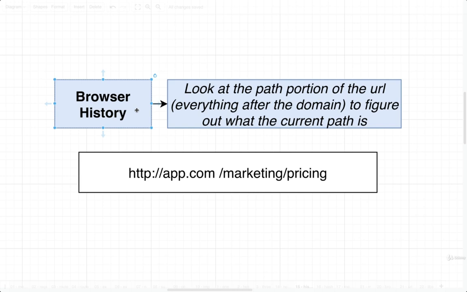This is an object that is going to decide what path a user is visiting inside of our application by taking a look at the URL inside the address bar. Browser history is going to take a look at everything after the domain and use that portion of the URL right there to figure out what path the user is currently visiting. So in this case, browser history would say that a user is visiting marketing/pricing. Browser history would then take that string right there, pass it off to our router, and the router would decide what content to show on the screen based upon this string.